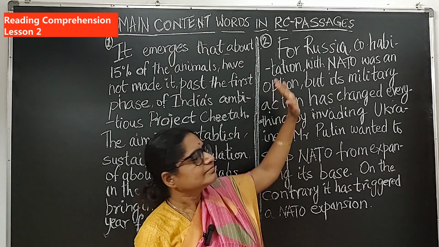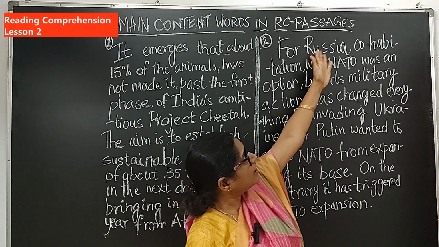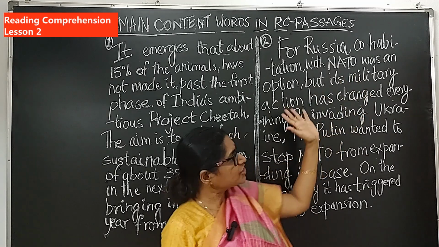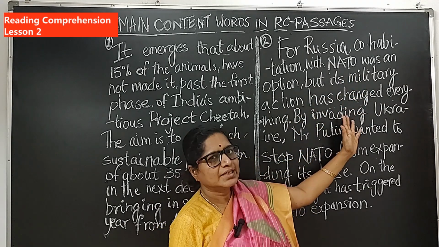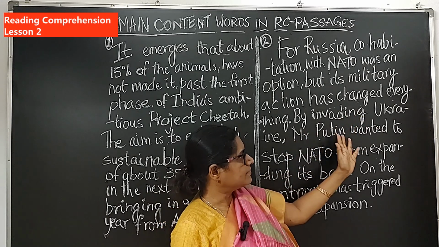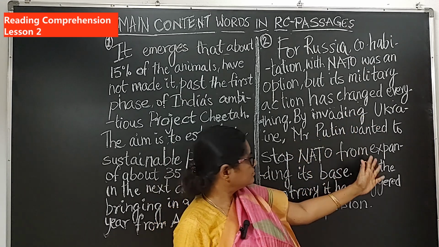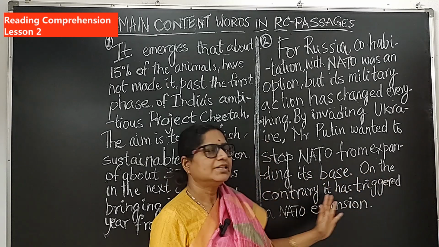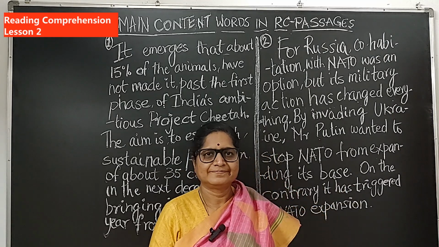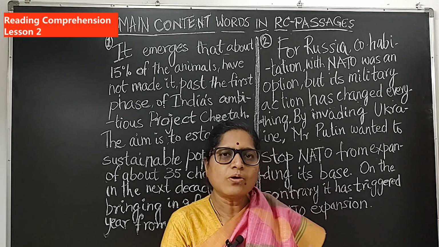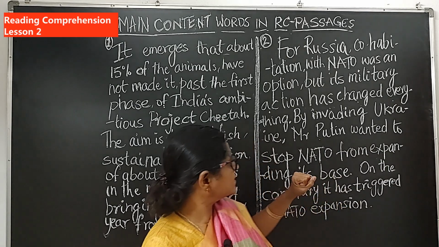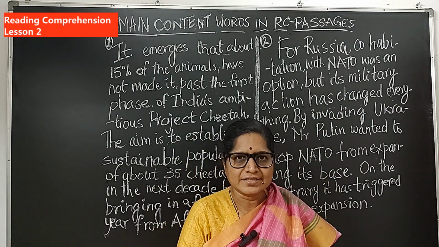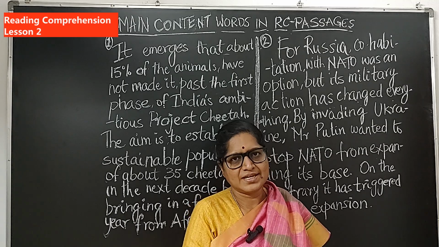Now, the content words: Russia, cohabitation, NATO, option, military action, changed everything, invading, Ukraine, Mr. Putin, NATO, expanding its base, contrary, triggered, NATO expansion. So if you have seen almost all the content words, except these words, almost all the words are needed for you to understand the meaning of this passage.